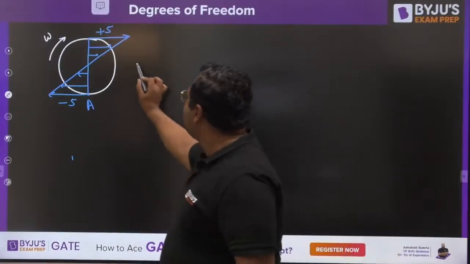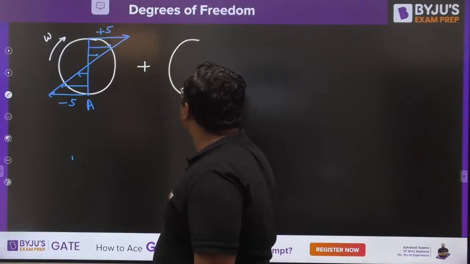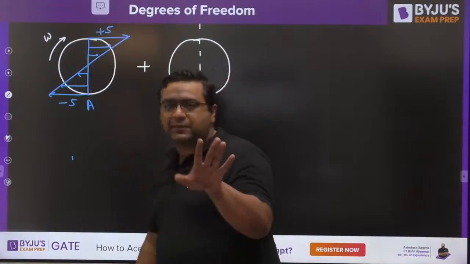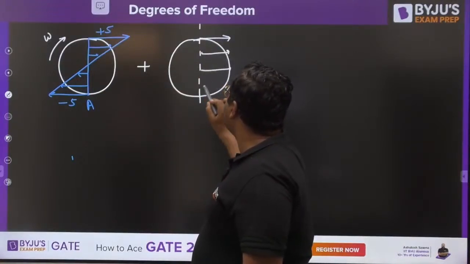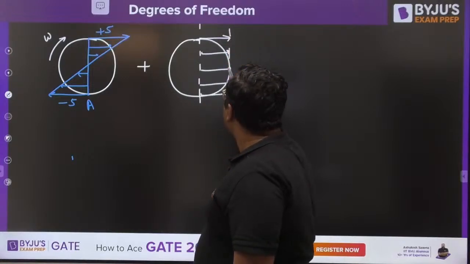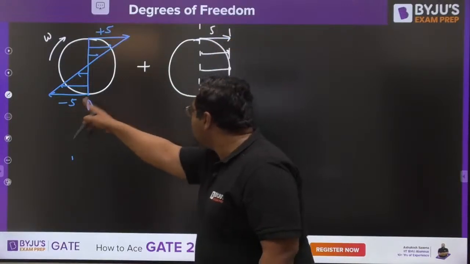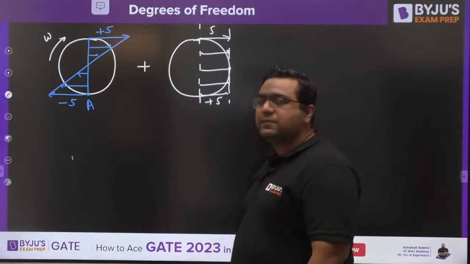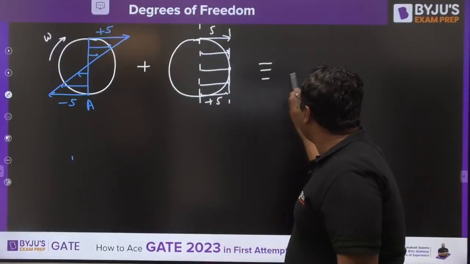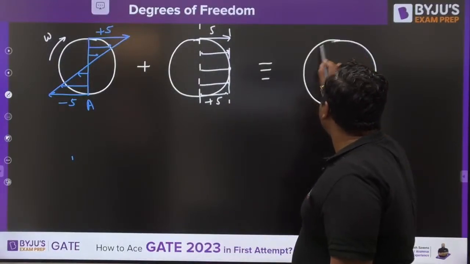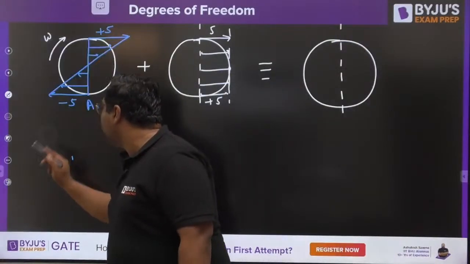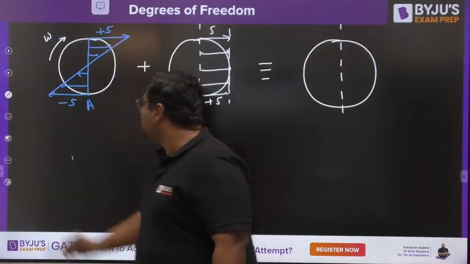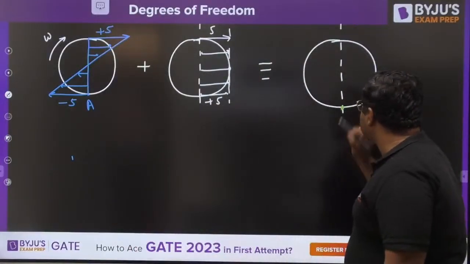So my dear, the simple thing is, if we give a pure translation motion of 5 meters per second to the same body, then my dear, this -5, this +5 would become 0. So if you make the equivalent velocity profile, it would be coming like this. You can see -5 + 5 would become 0. So velocity is 0 for this point.